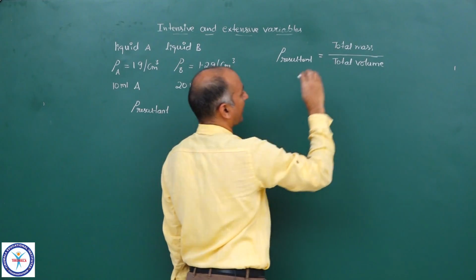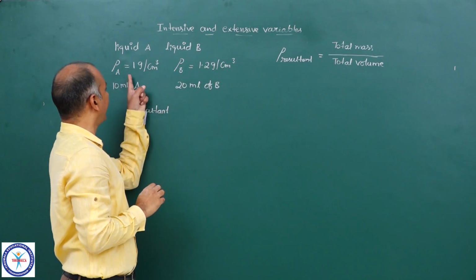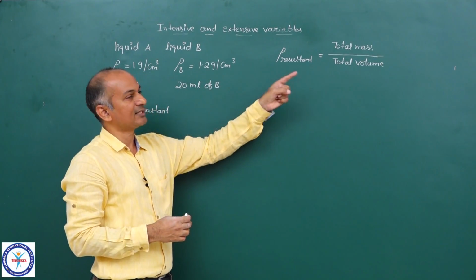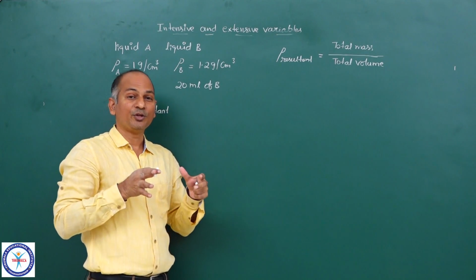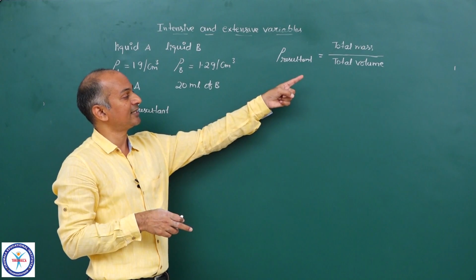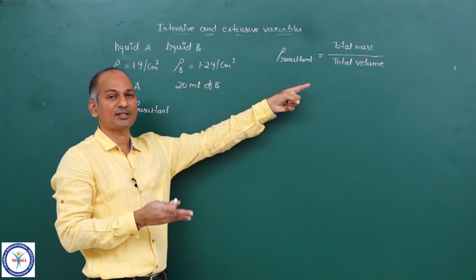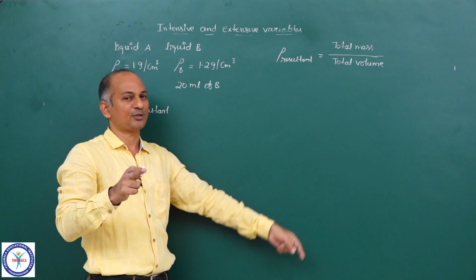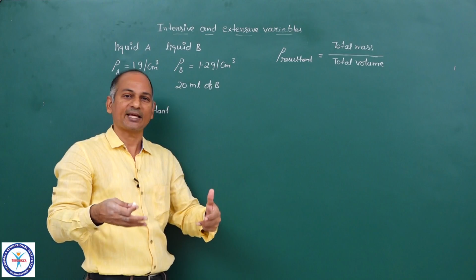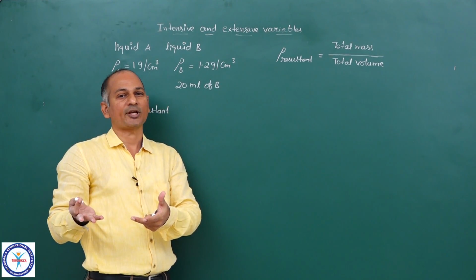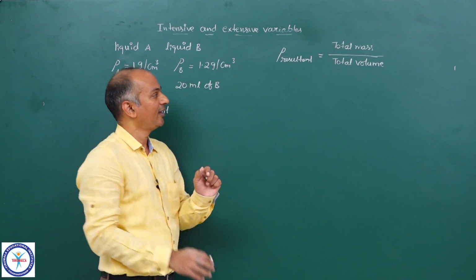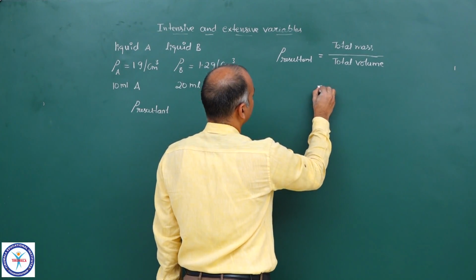So first we have to convert the intensive variables into extensive variables. Extensive variables are mass and volume. Then you derive resultant extensive variables, resultant mass, resultant volume. That only I have written as total mass and total volume. Total mass is the resultant mass, total volume is the resultant volume, because extensive properties can be added. So I am taking them as just total, resultant or total, whatever it may be.